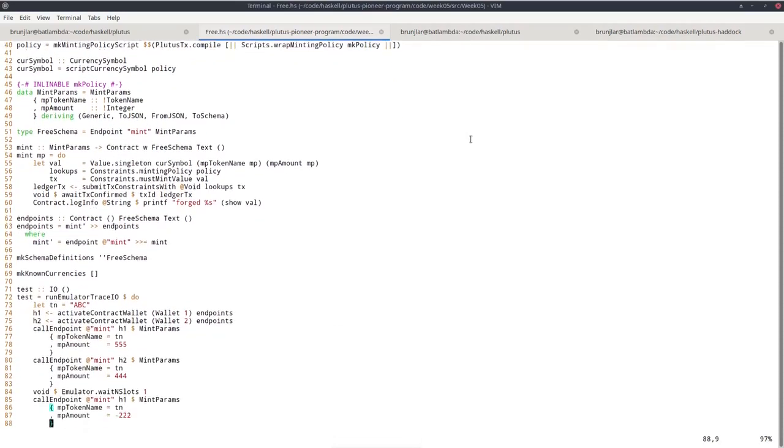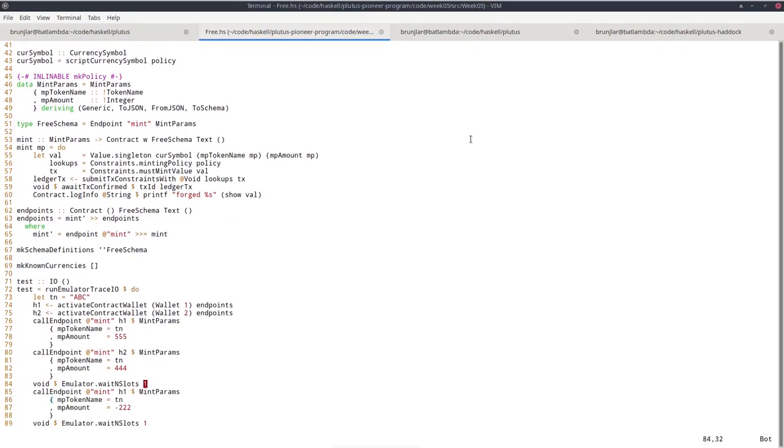And additionally, I also defined an emulator trace. Since the last lecture, we know how to do that, so we don't have to test it in the playground. We can also just run it on the console using emulator trace. So I define a token symbol, tn, token name. Then I run these endpoints, so the endpoints contract in wallets 1 and 2. So I start them.